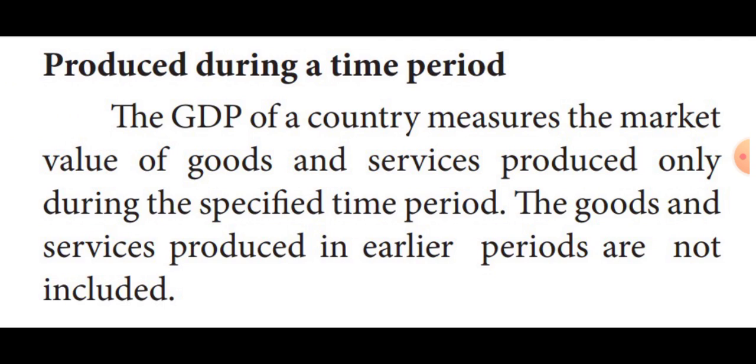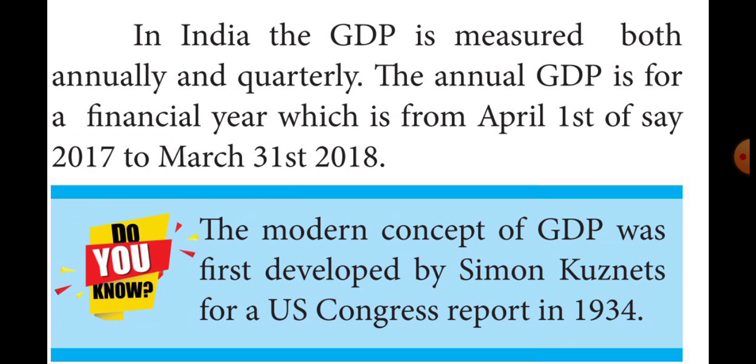2018's market value is included in the 2018 GDP. In 2019, they won't include the 2018 production in the 2019 GDP. The production of 2017 will not be included in the GDP measure of 2018. That means a particular year's production is added to that particular year's GDP. The previous year's production won't be added to the next year's GDP. Can you understand, students?